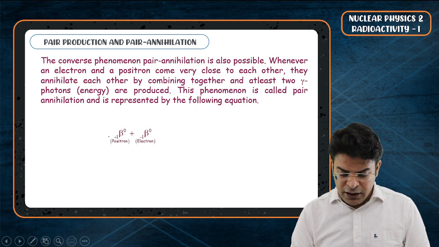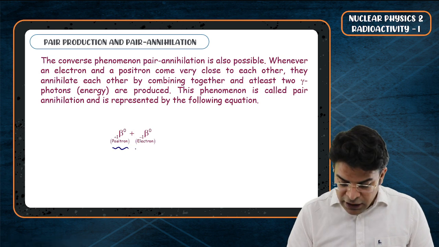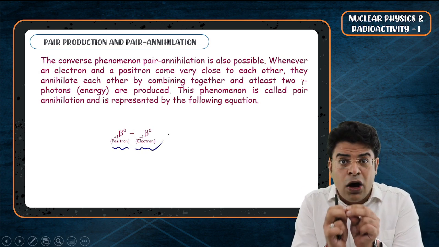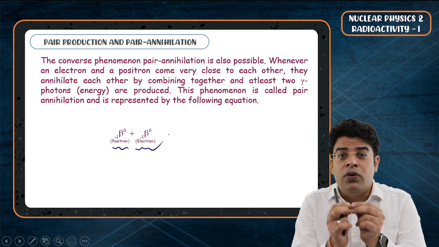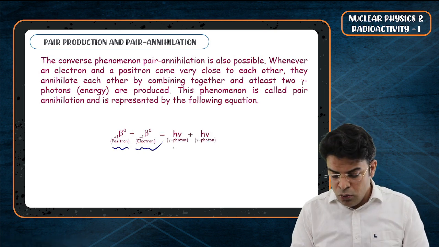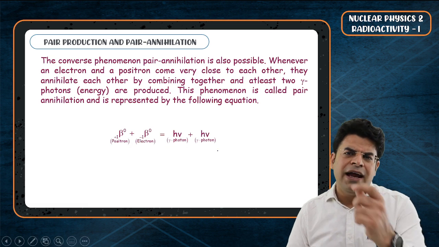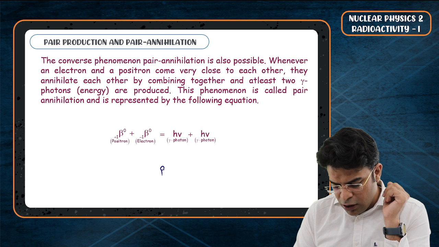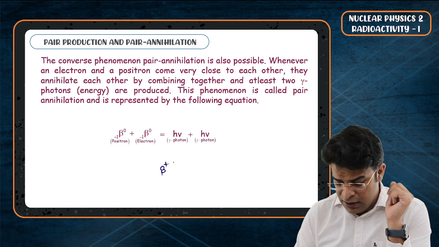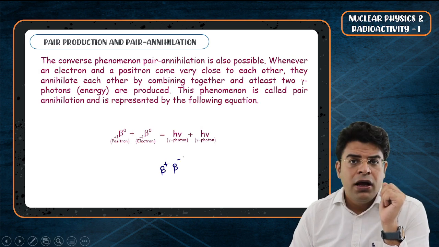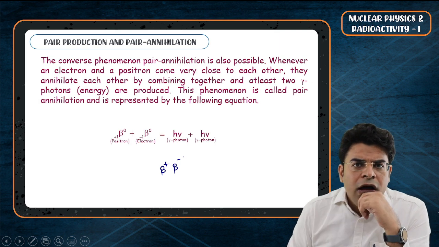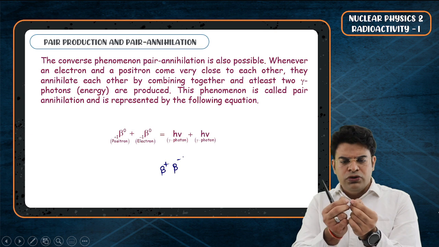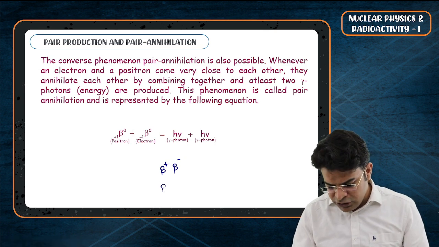So you say that a positron and an electron come together, they annihilate each other, and this gives birth to at least two gamma photons. Sir, why at least two gamma photons? Reason being, let's say you have a positron at rest and an electron at rest. They are just going to combine. I ask you, what is the momentum of this system right now? Sir, they are very close and they are at rest. The momentum of the system is zero.